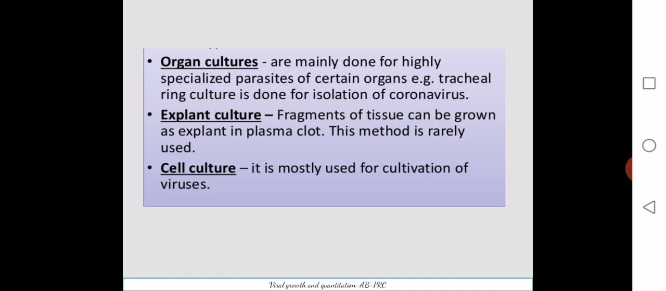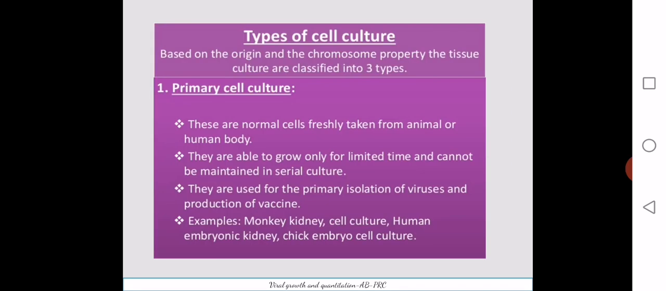Then explant culture, where fragments of tissue can be grown as an explant in a plasma clot. That means tissue fragments are taken out. It may not be an organ, it could be a tissue fragment, grown as an explant in plasma clot. This is also rarely used. Then the third one is cell culture. It's the most widely used method, and we will be focusing on this one in detail.